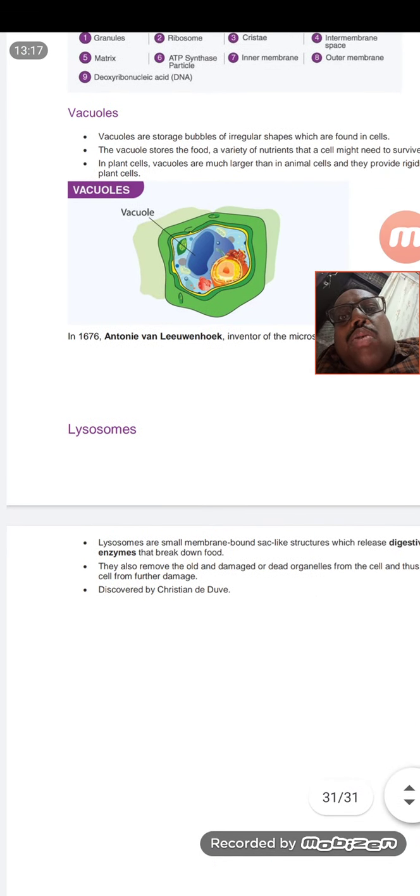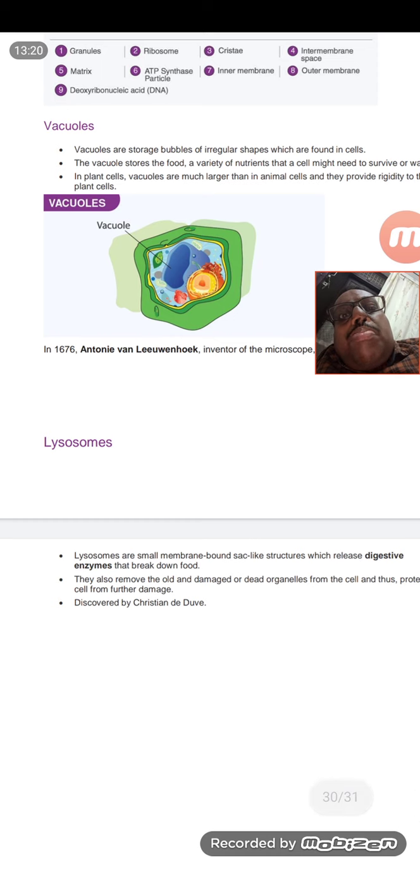And next come the vacuoles. Vacuoles means the empty space that is present. Mostly these vacuoles are seen in plant cells, having big vacuoles which can store food, or can store some other things, for example chlorophyll or others, according to the need and according to the plant. And these vacuoles were first discovered by Anton van Leeuwenhoek. Anton van Leeuwenhoek is the first person to observe this under the microscope.